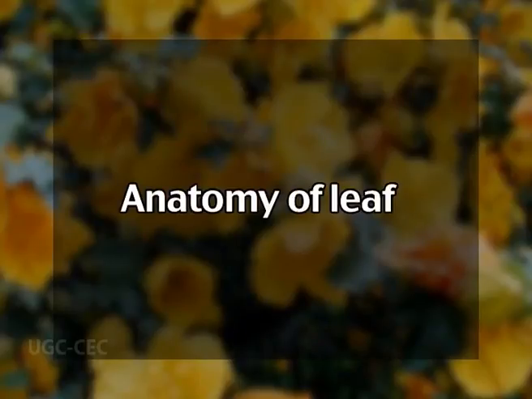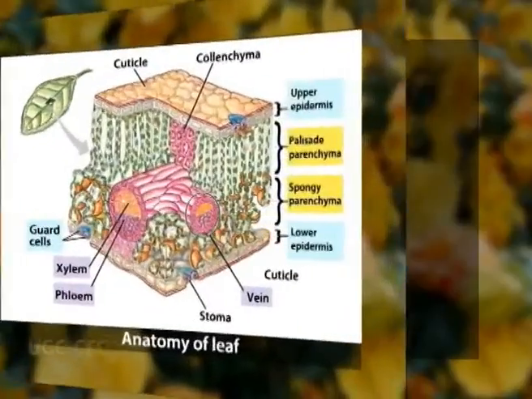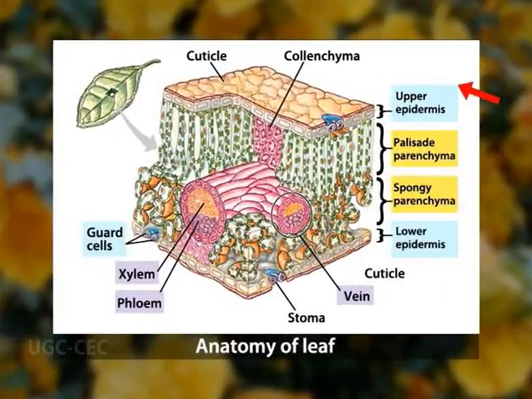Now, anatomy of leaf. Histologically, a leaf is made up of a collection of tissues in a regular organization. The major tissue systems present are the epidermis that covers the upper and lower surfaces, the mesophyll inside the leaf that is rich in chloroplast, also called chlorenchyma, and the vascular tissue, that is the arrangement of veins. These three tissue systems typically form a regular organization at the cellular scale.